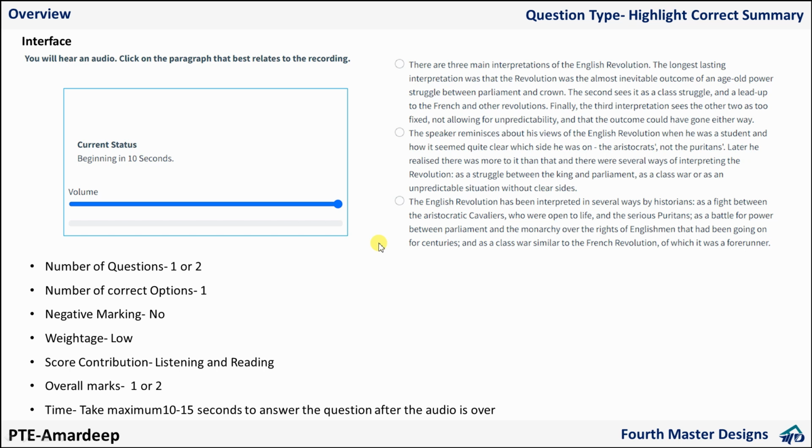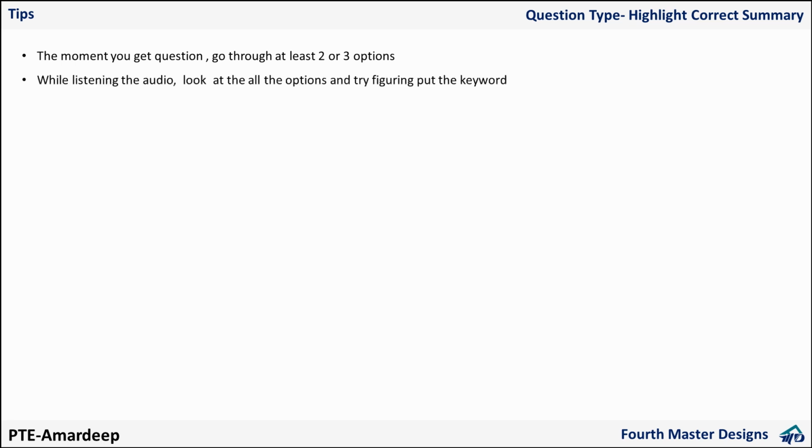Okay, coming on to some tips, tricks or suggestions. First, the moment you get the question, try to read at least two, if possible three options. That is very important. When you are listening, you cannot highlight here.